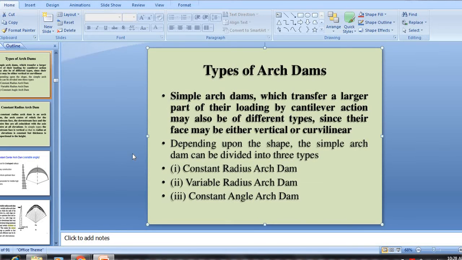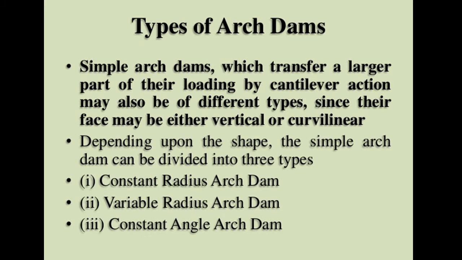Depending upon the shape, the simple arch dam can be divided into three types. First one is constant radius arch dam. Second one is variable radius arch dam. Third, constant angle arch dam.